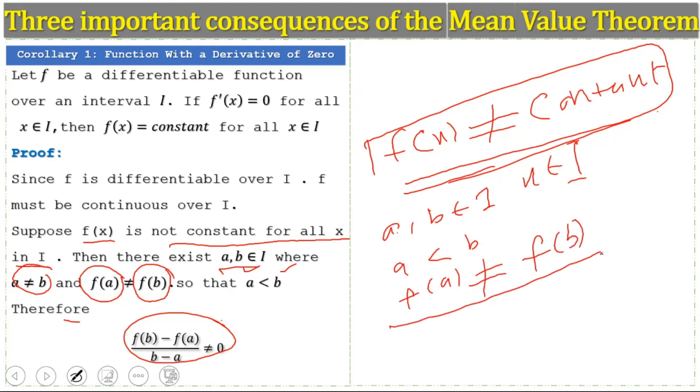This means the derivative is not equal to 0, because the values f(a) and f(b) are not the same.